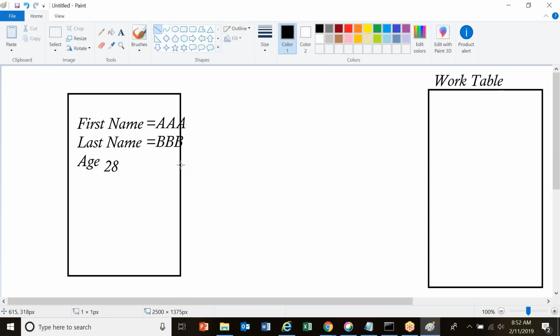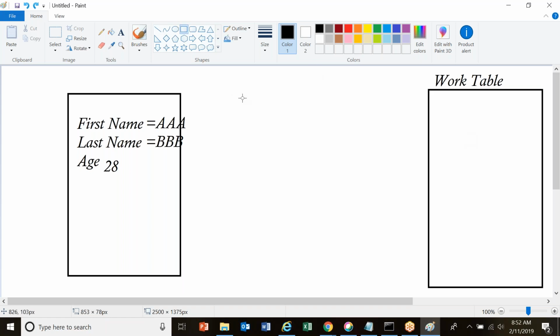Do you think that it has directly stored in the table? No, it did not store like this. There is a different way of storing happening in the background. We'll try to understand this. Before the data gets stored into the table, first it will be saved in some intermediate location.